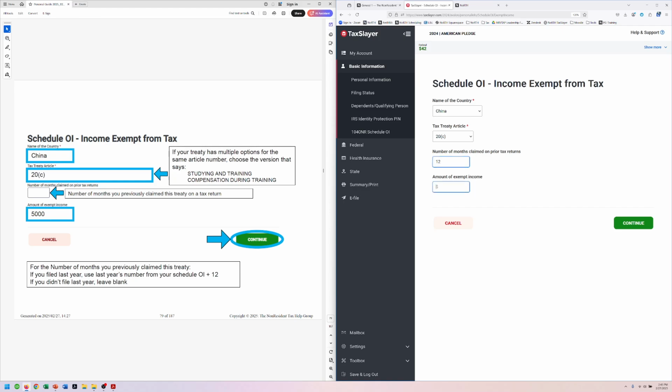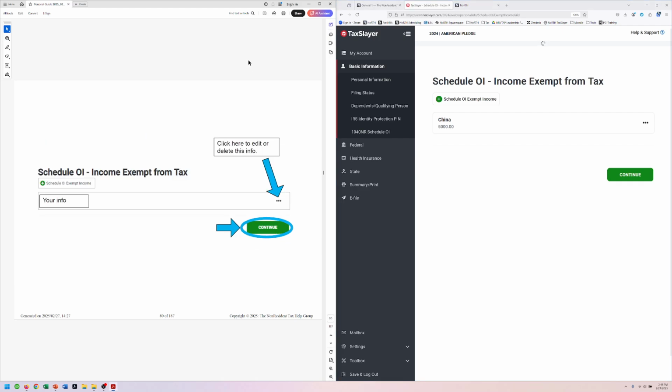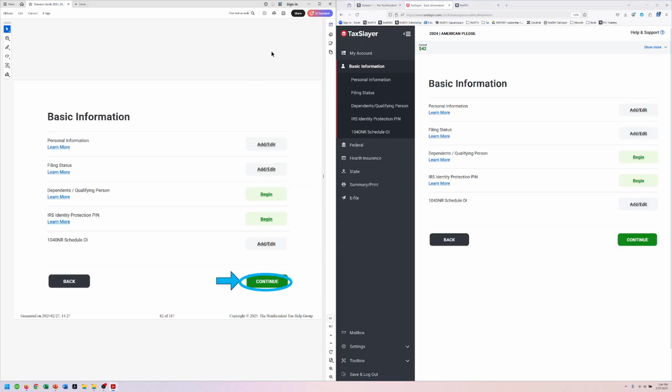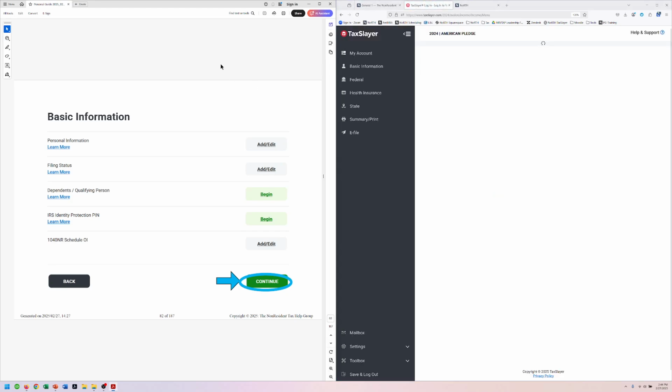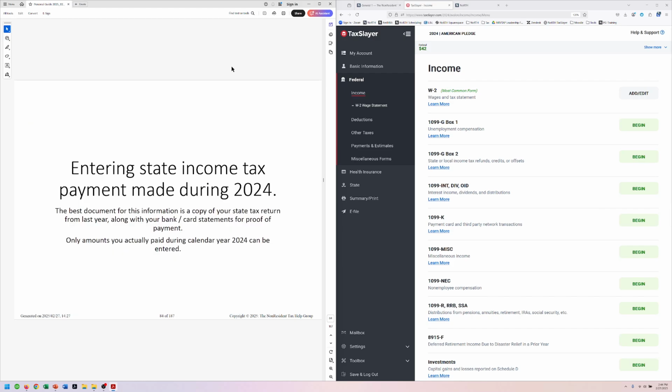All right, and her exempt income amount is that $5,000. There we go. Continue, and continue. All right, and we continue. And we're back to the main page one more time. Okay, so she had to pay some extra tax. That was one of the things that she entered.